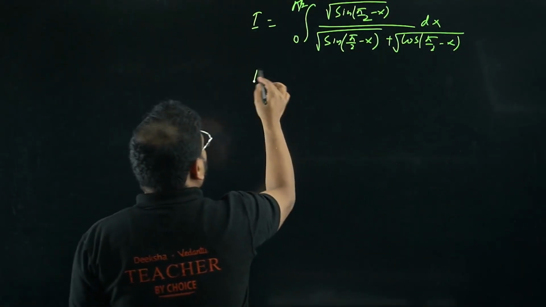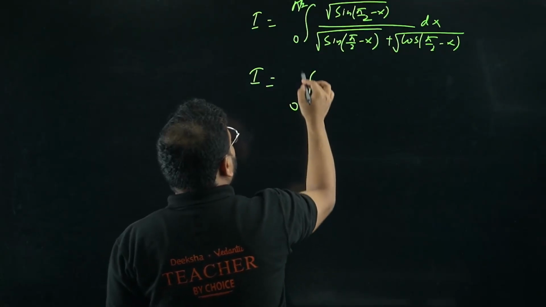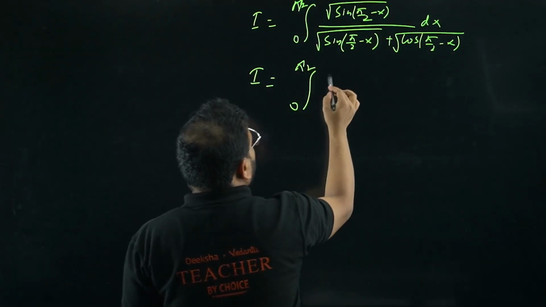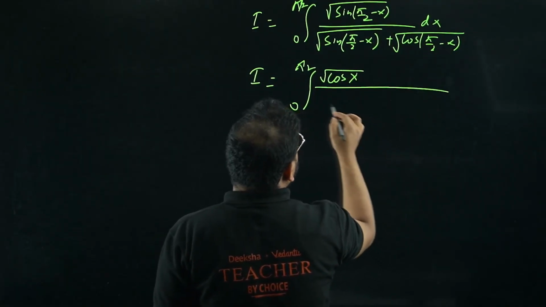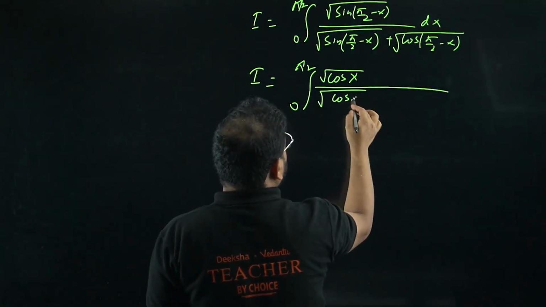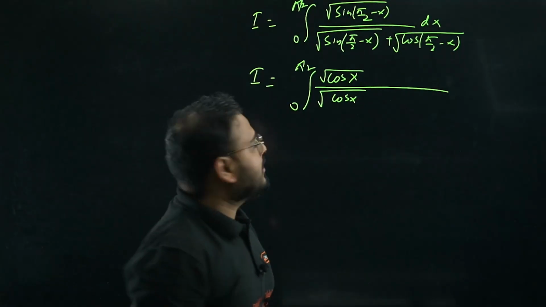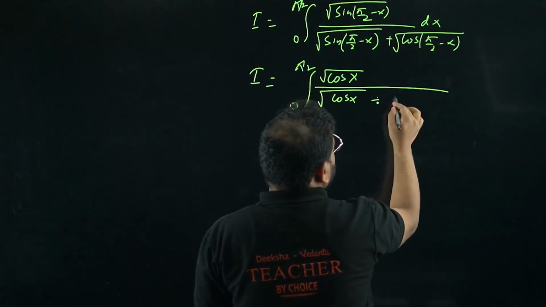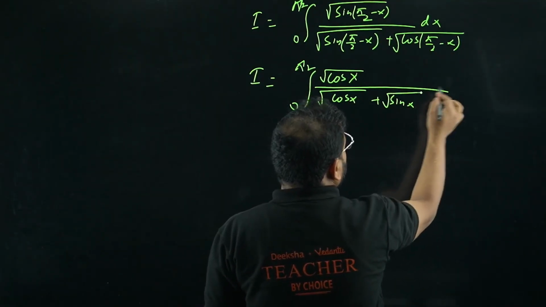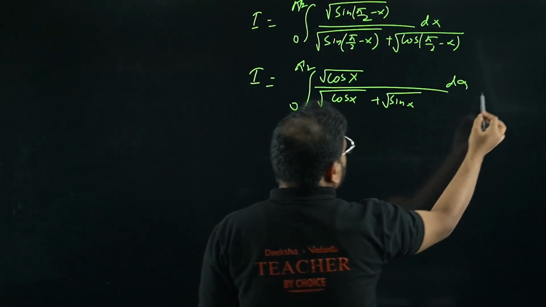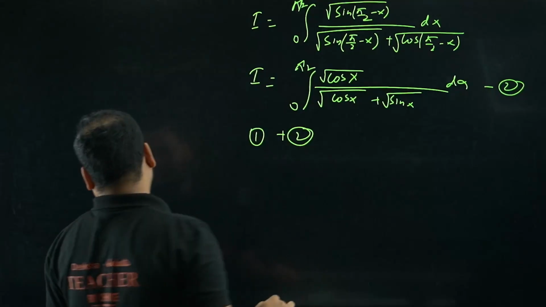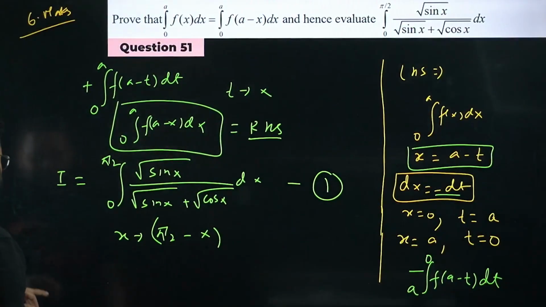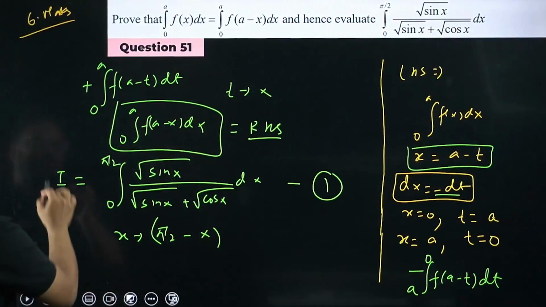Check this out. We can apply the quadrant rule over here. First quadrant, angle pi by 2 minus x, it will become cos x in the root, and in the denominator also cos x only. Sine of pi by 2 minus x is cos x only. Cos of pi by 2 minus x is again root of sin x. Please check, this is done. Now this is my equation number 2. What are you going to do? Add 1 and 2. We have 1 over here.